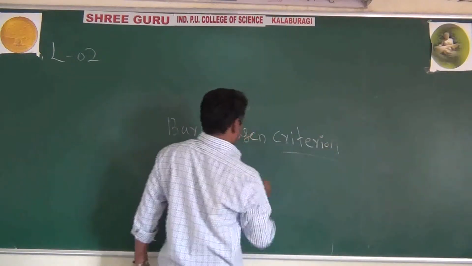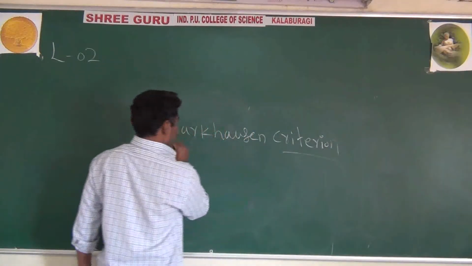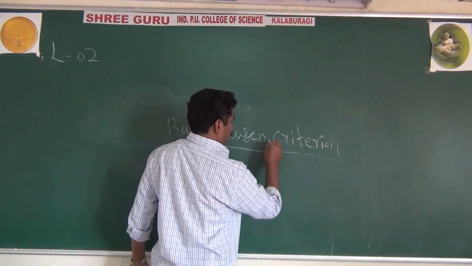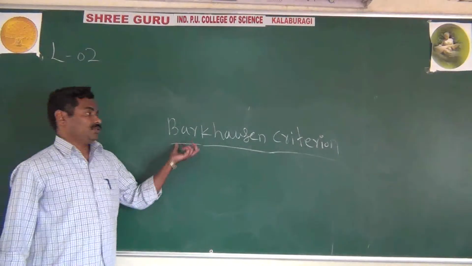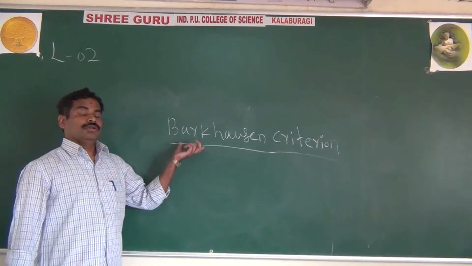It is so important. This question is asked so many times in your annual exam. What is called Barkhausen criterion, or what is the condition of oscillator?